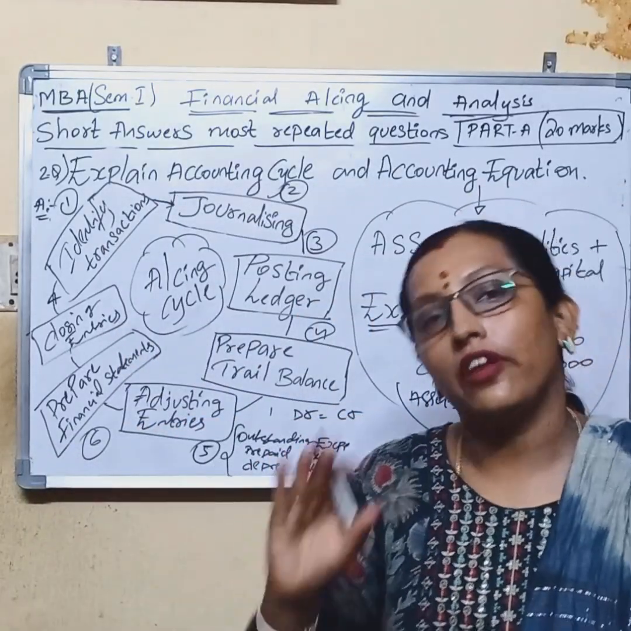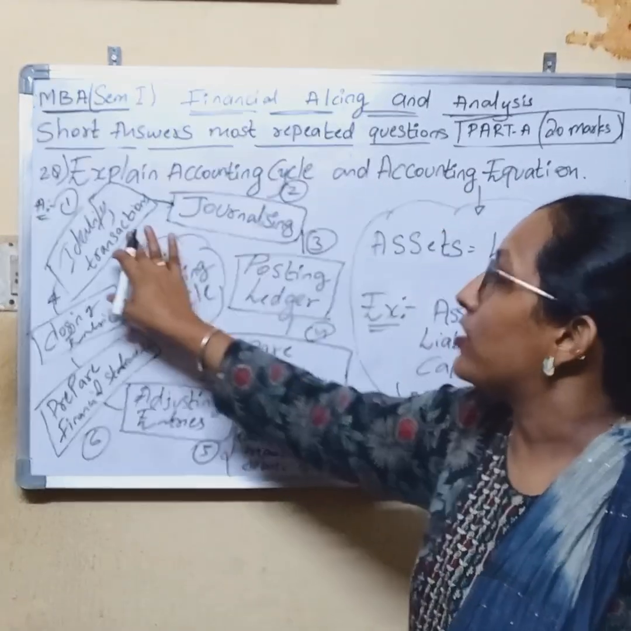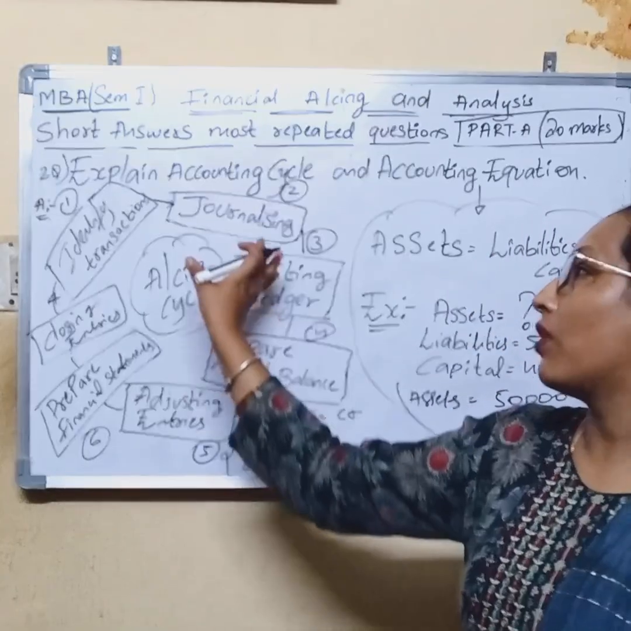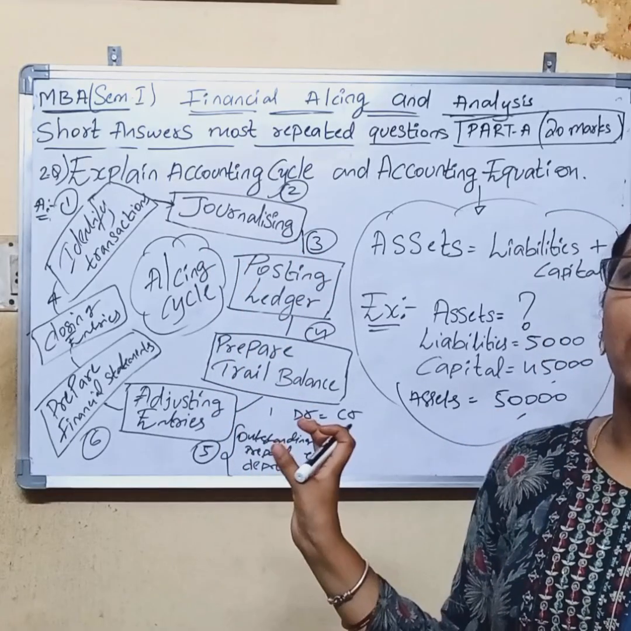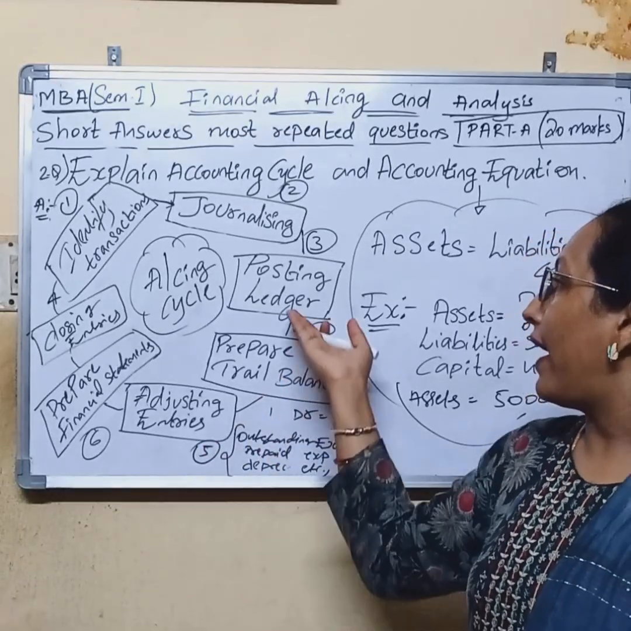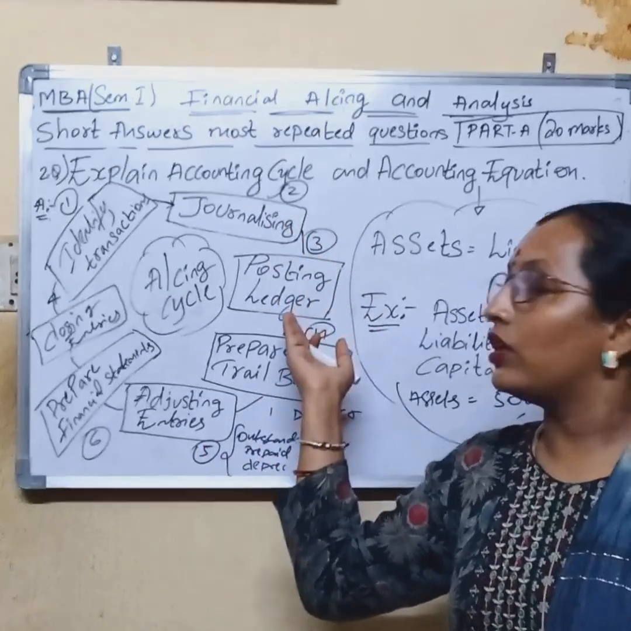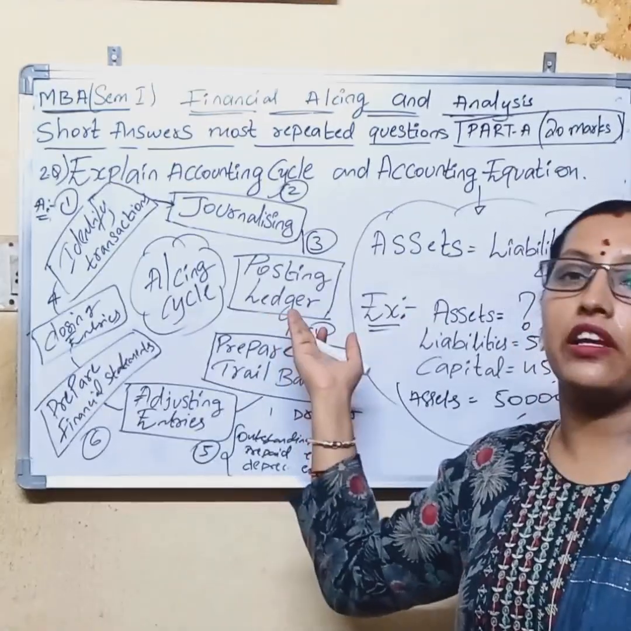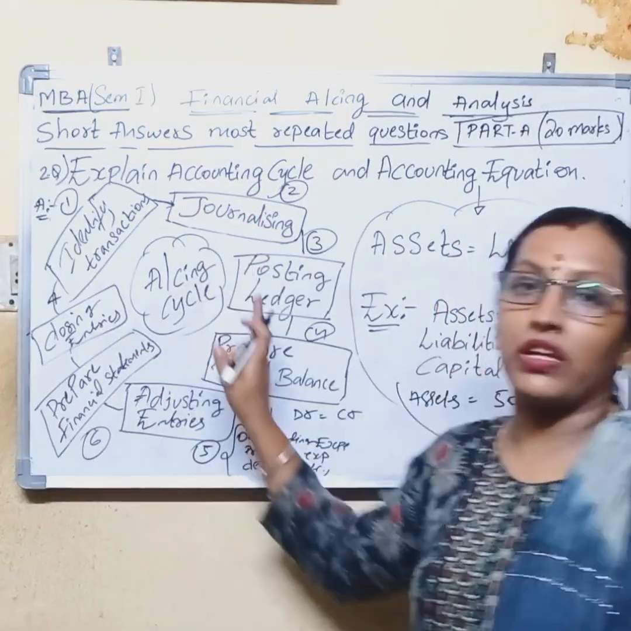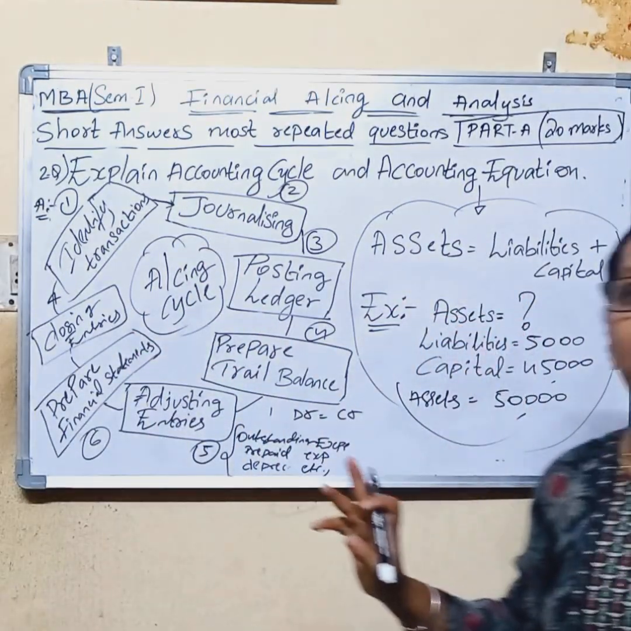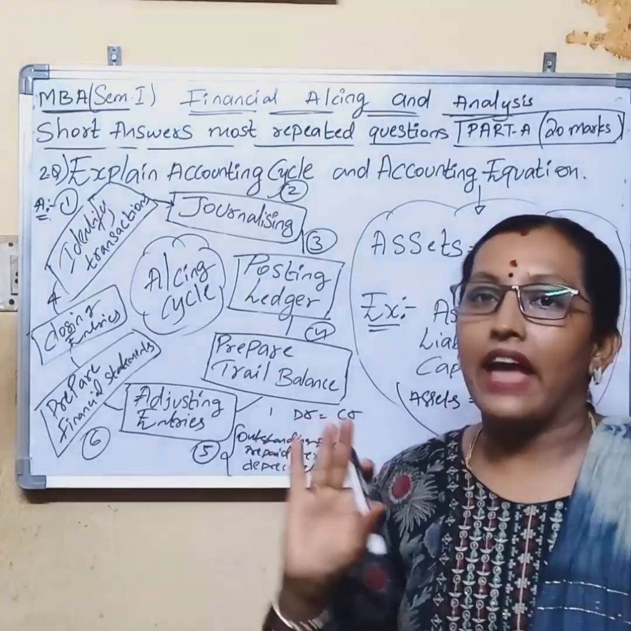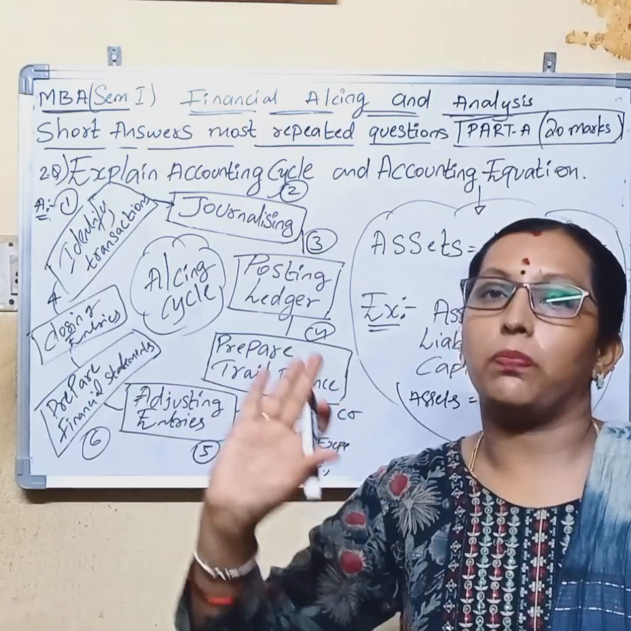For the accounting process, draw a flow chart and side points. Step 1: identifying transactions, mention three to four lines on that. Journalizing: mention what we do in journalizing. We also call journalizing the original entry. After that, journal entries are posted into ledger accounts, posting to the ledger. Like this, you frame an answer and write it, and you will get full marks. This is the accounting cycle, and this is the accounting equation: assets is equal to liabilities plus capital.